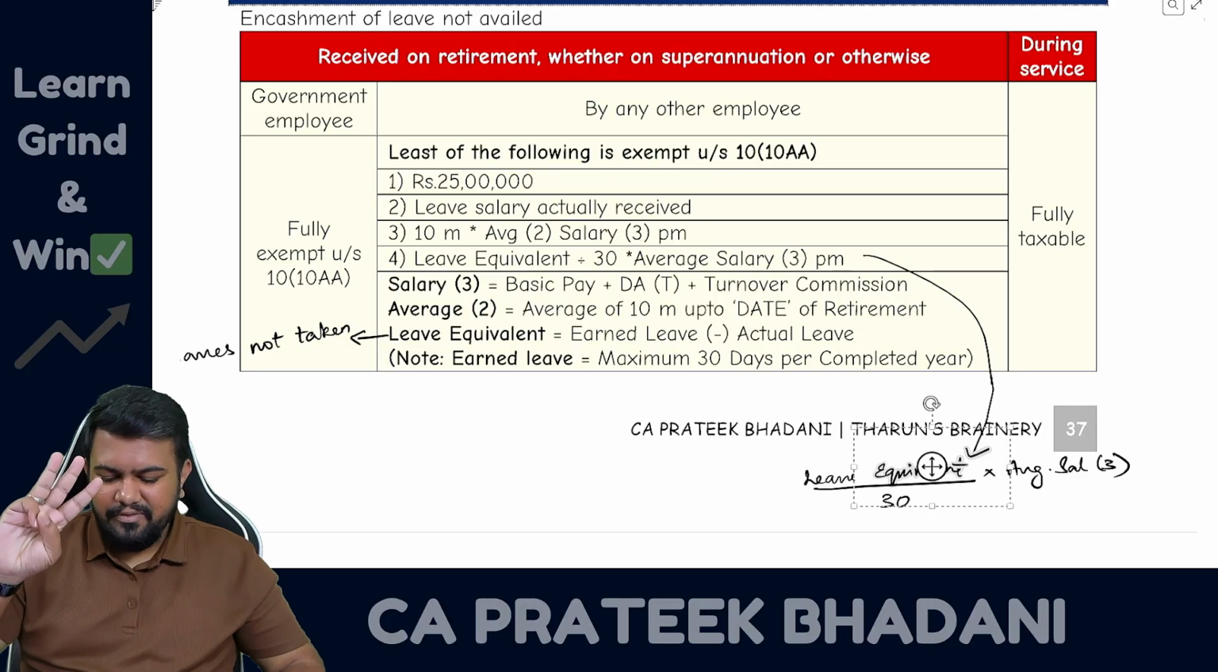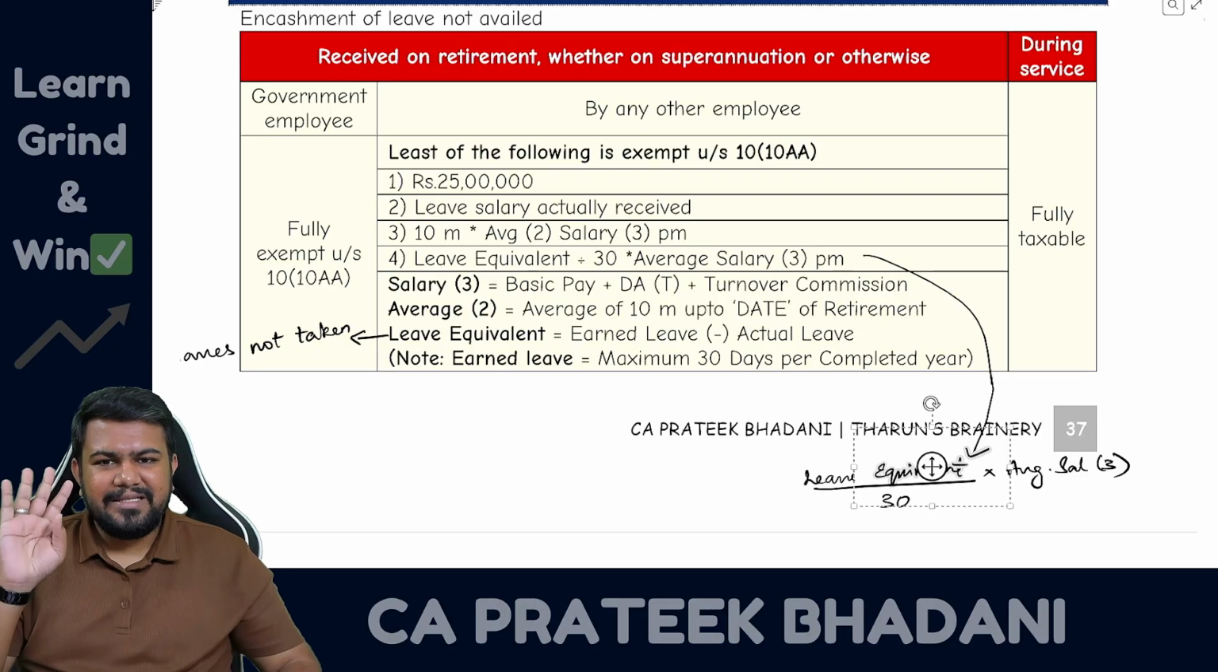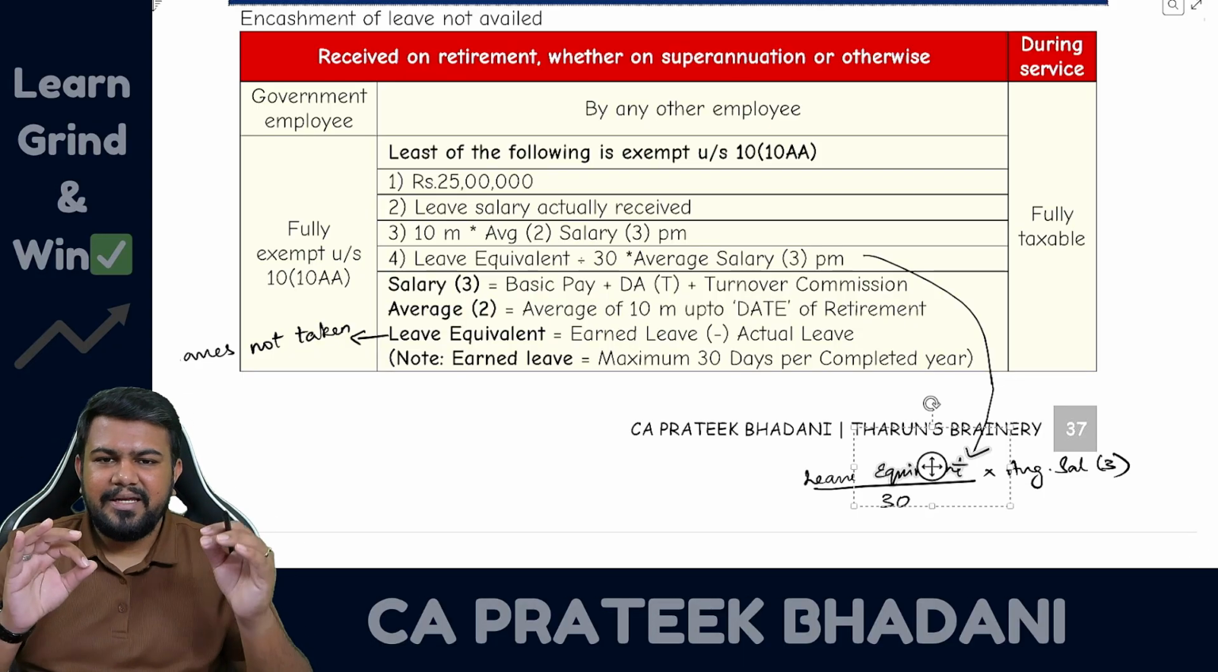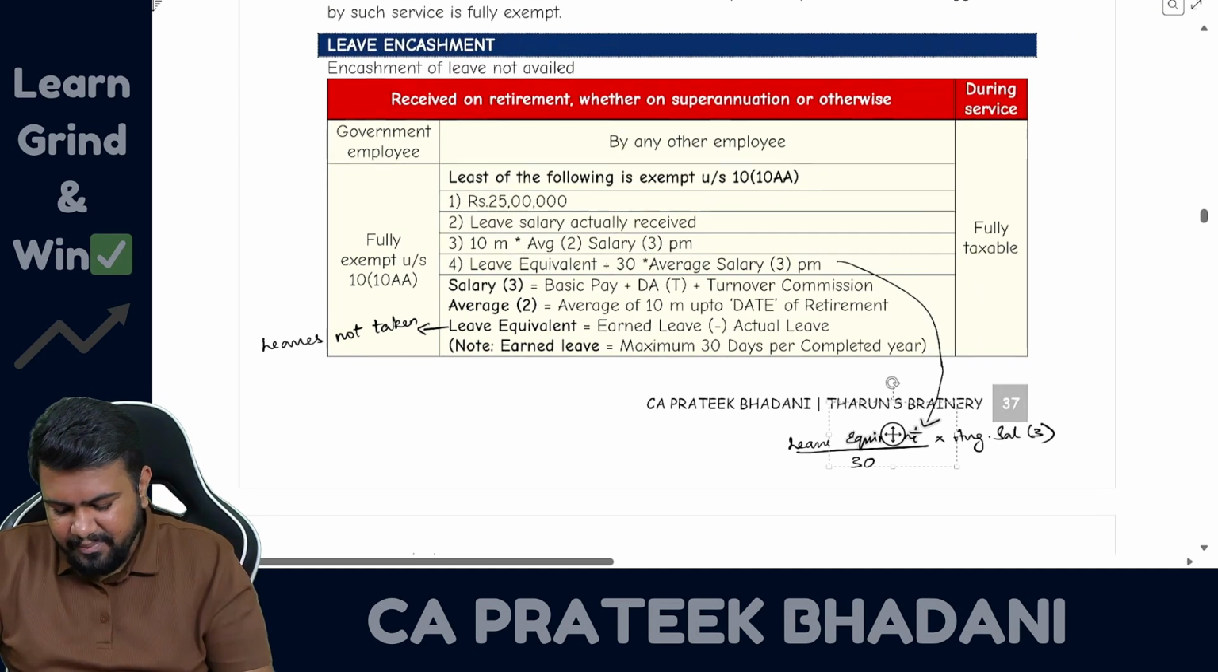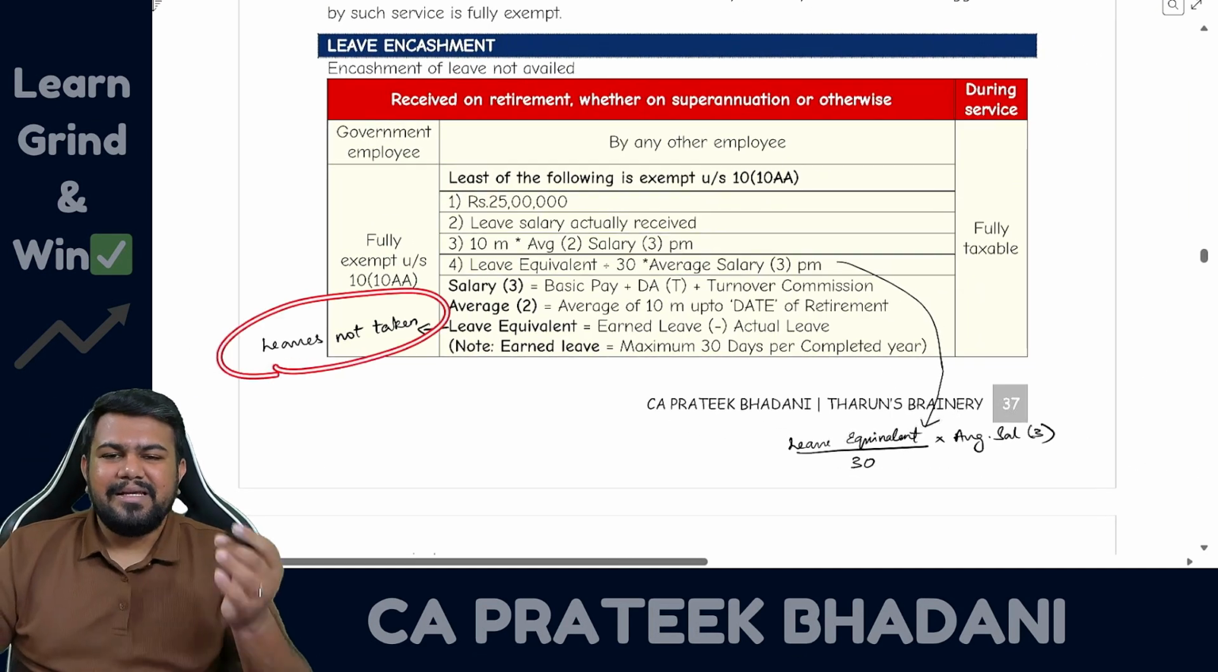So step number 3 was what? 10 months average salary. And step number 4 is leave equivalent by 30 into average salary. Now what is leave equivalent? Leave equivalent means very simple: the leaves that are not taken by the employee.